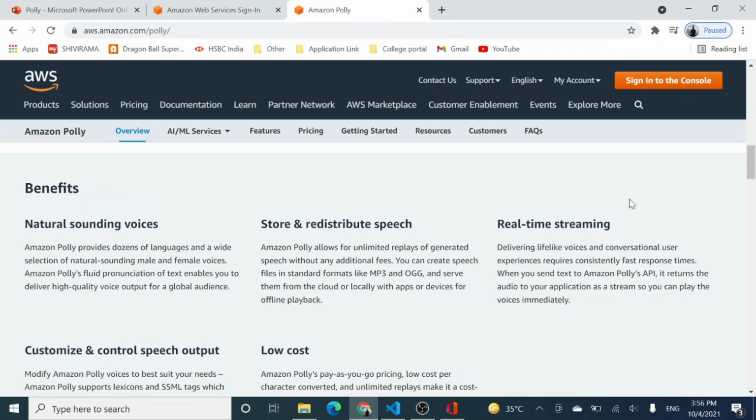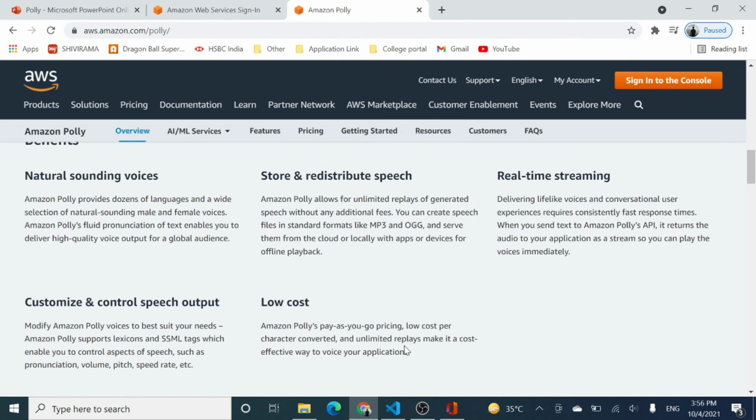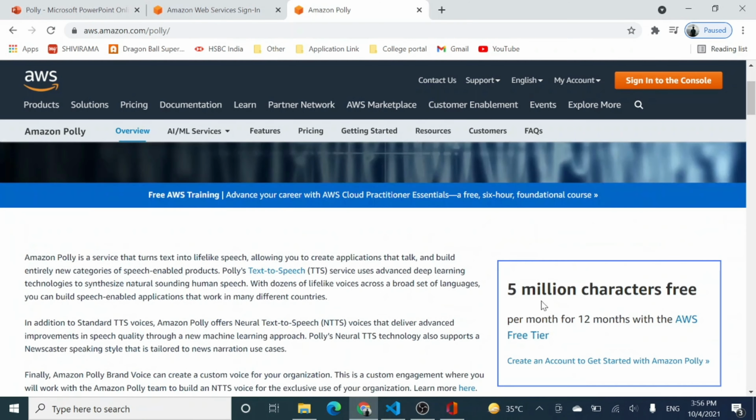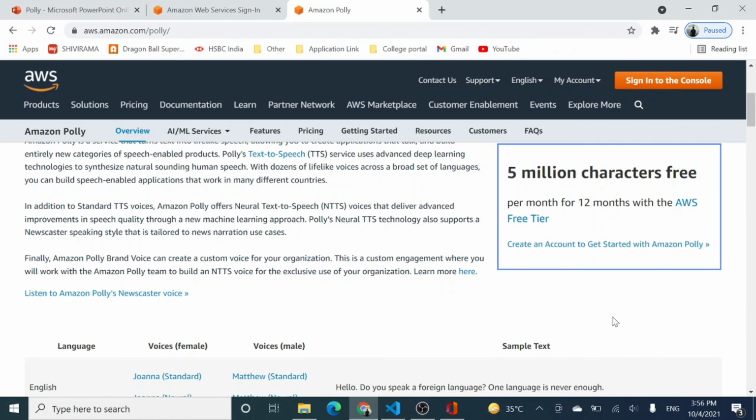It gives you real-time streaming. It is of course low cost, as you can see over here that 5 million characters are free per month in the free tier account. So it is very handy, and for beginners who are learning to make projects, it is very economical if you use Amazon Polly.